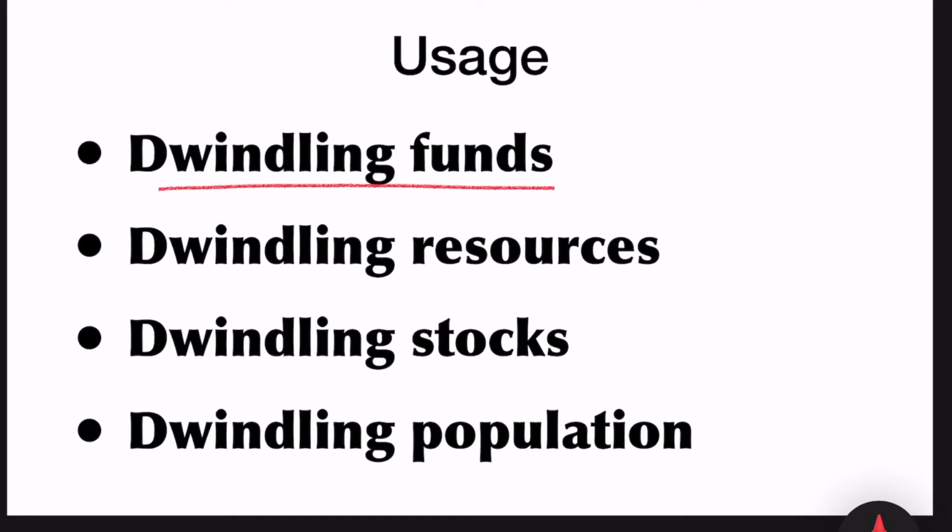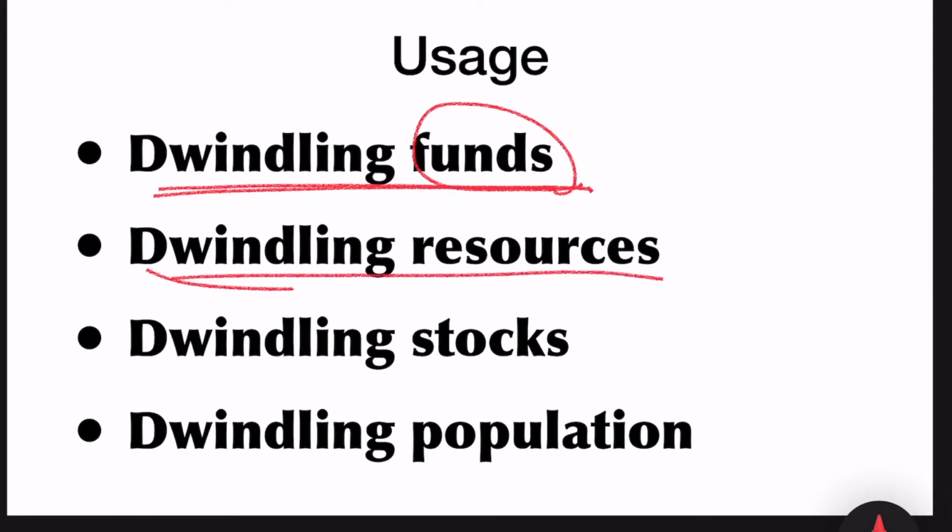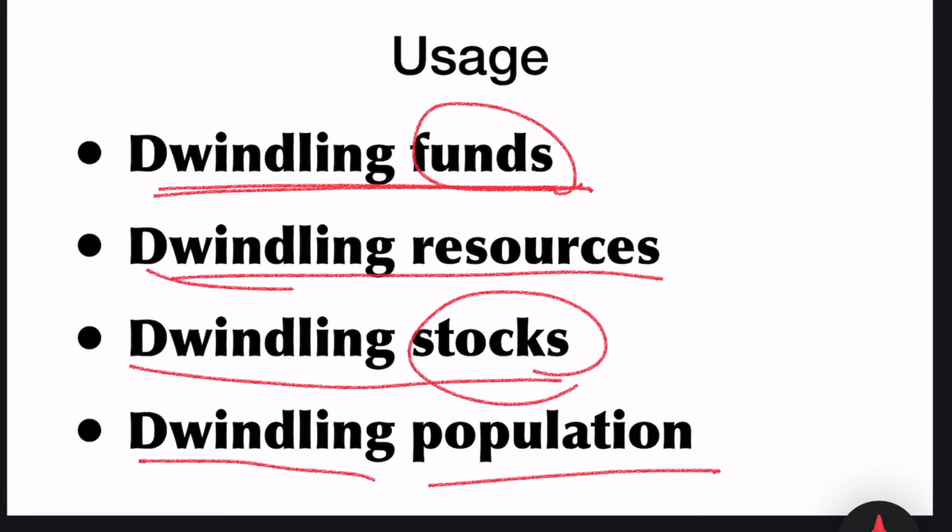Look at the usage. Dwindling funds. Fund means amounts. Dwindling fund means reducing funds. Dwindling resources. Lessening resources. Resources are becoming smaller in size. Dwindling stocks. Stocks become less. Dwindling population. Population become less.